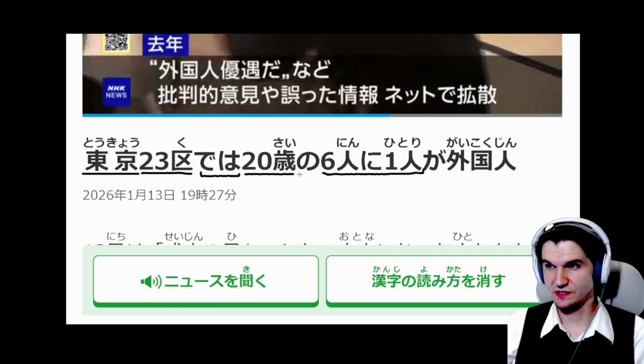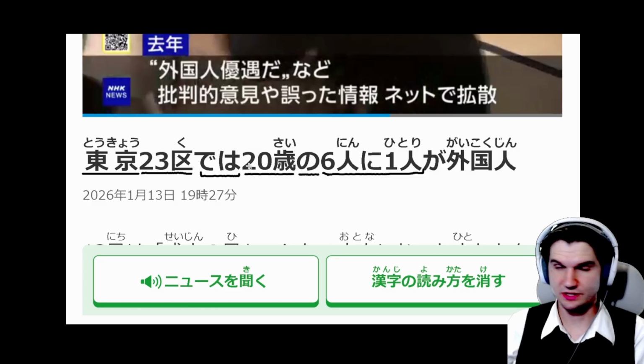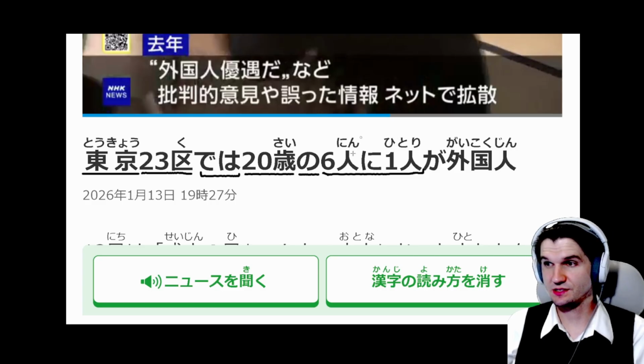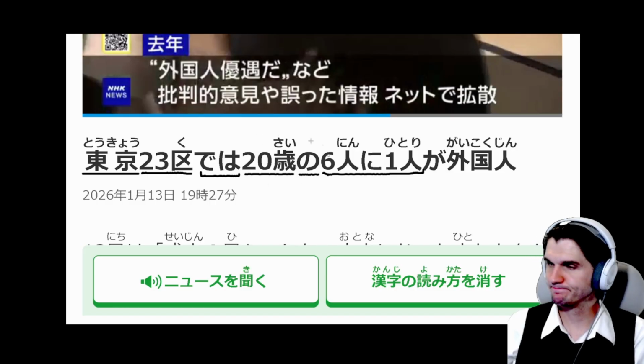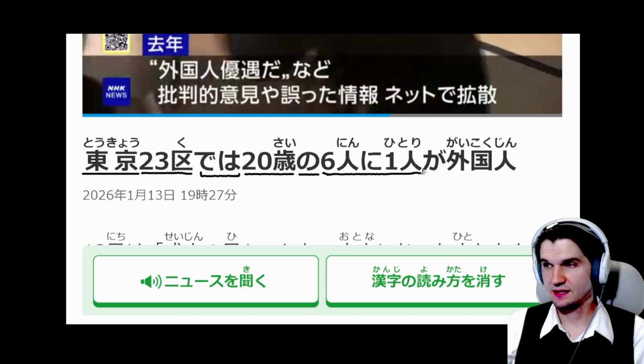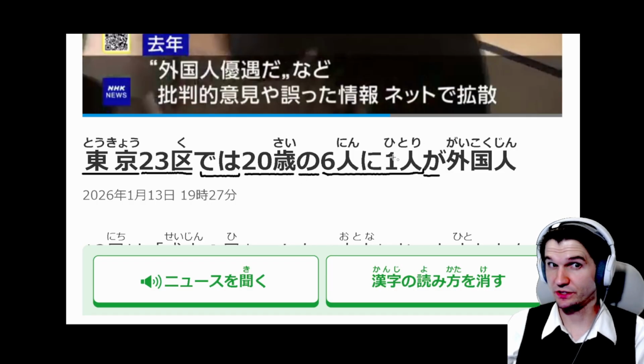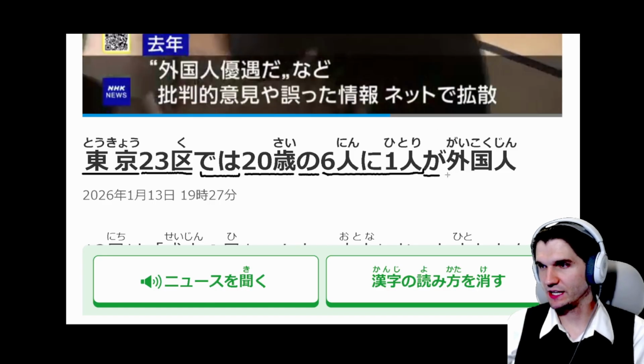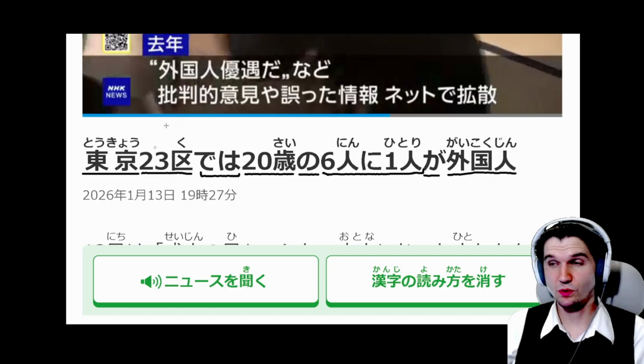And then this no is telling us what kind of people we're dealing with. So 1 out of every 6 20-year-olds is ga. It's our going to do something or be something. 外国人. So in the Tokyo 23 wards, 1 in every 6 20-year-olds is a foreigner.